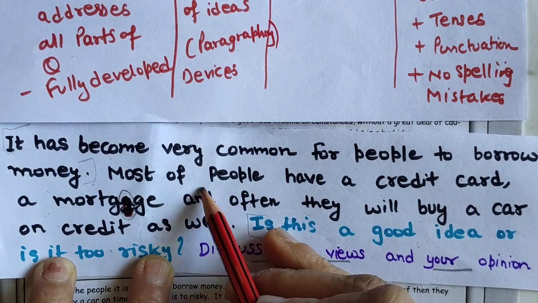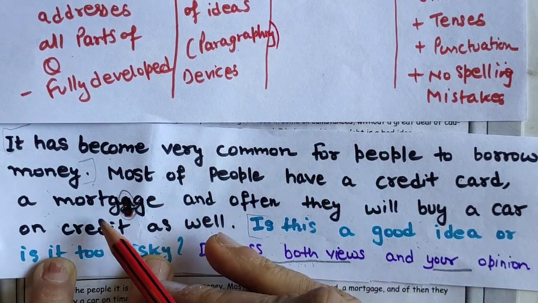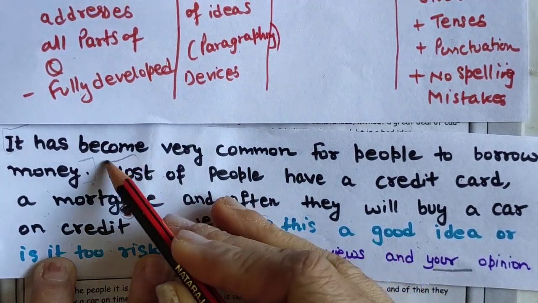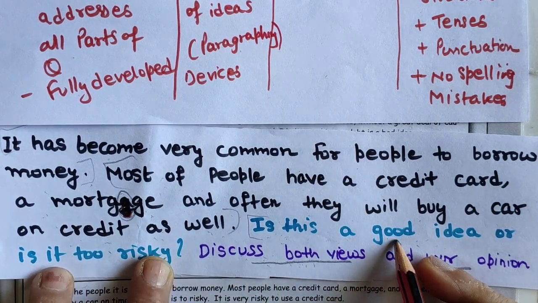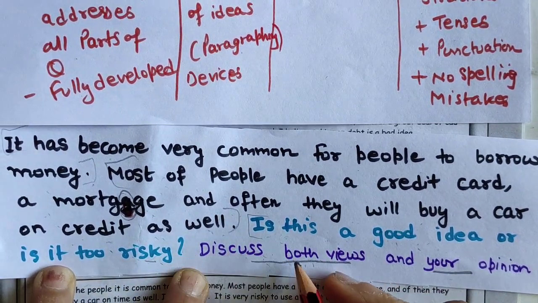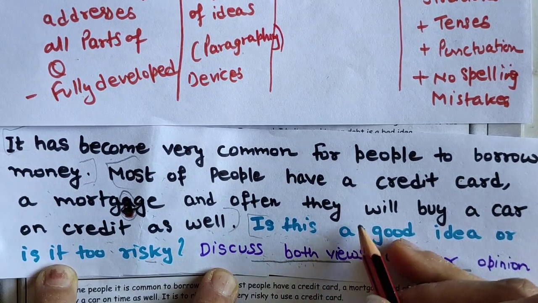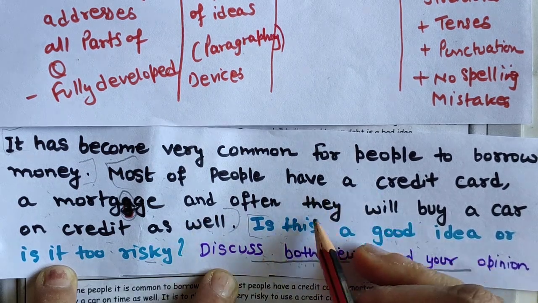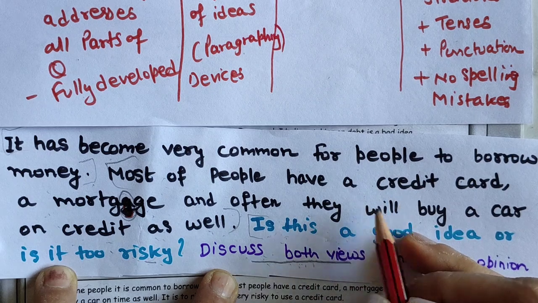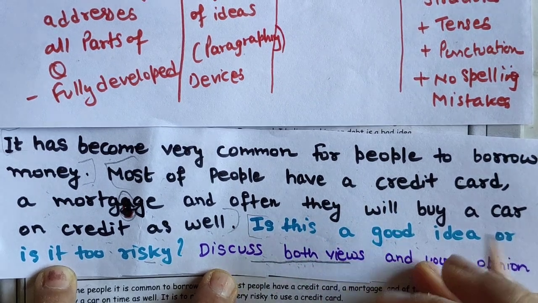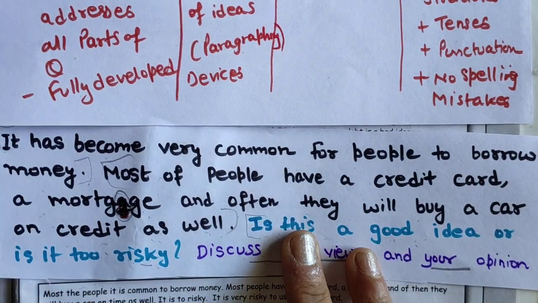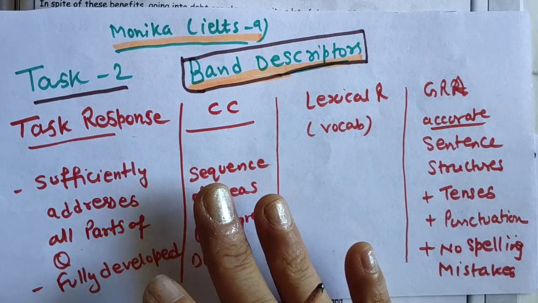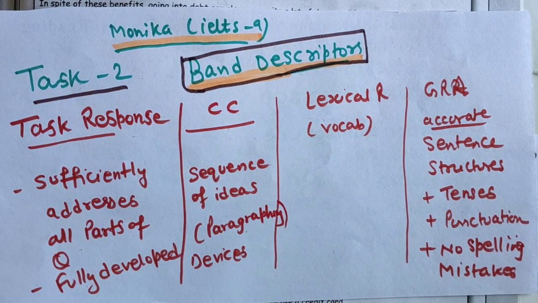So the actual question is this: most people have a credit card, a mortgage, and often they will buy a car on credit as well. This is the main thing. Now whether it is a good idea or too risky, you have to decide, and we have to discuss both views. Whether someone is taking a car or house on credit, how it is a bad idea and how it is a good idea, and then you will tell about this. Now we have read the question statement. I will show you a 7+ band essay and a 4 band essay.